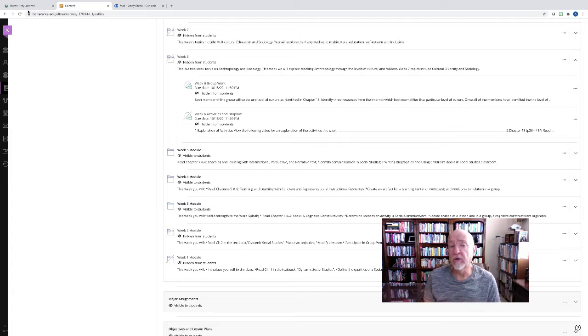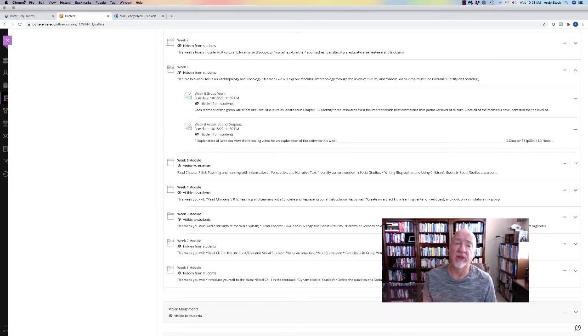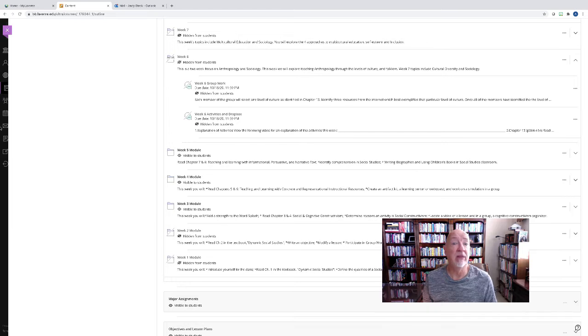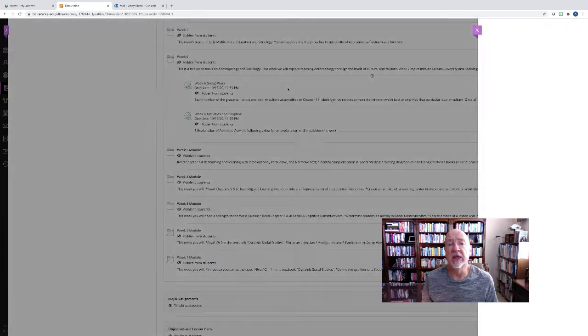I have flipped the folders. You have your individual folder and your group work, and I have now put the group work folder first. I've done this so that it's a priority for you to complete your group work before you move on to your independent work. That way it takes the responsibility you have to make sure you coordinate with somebody else to be done quicker and sooner, and have maybe time later on when you have more time to complete your individual work.